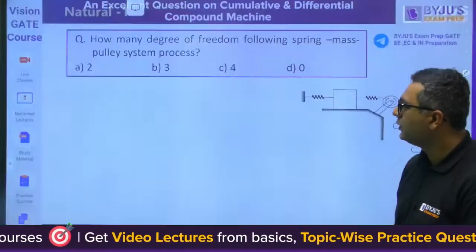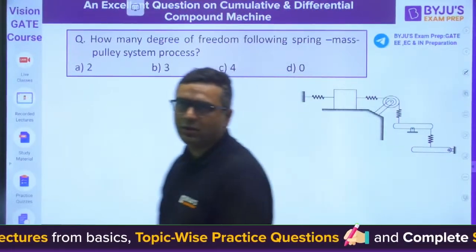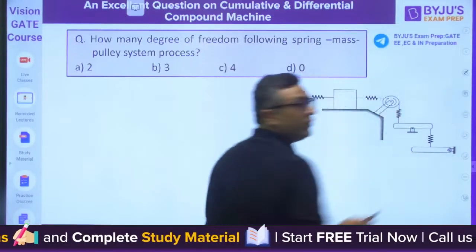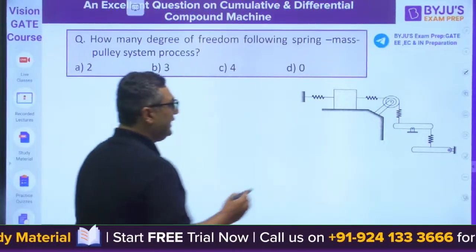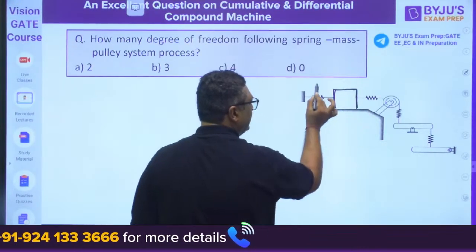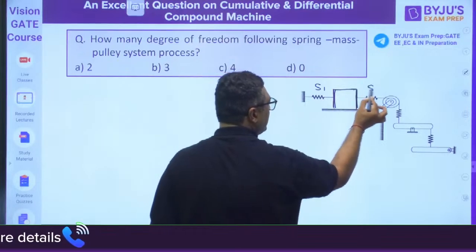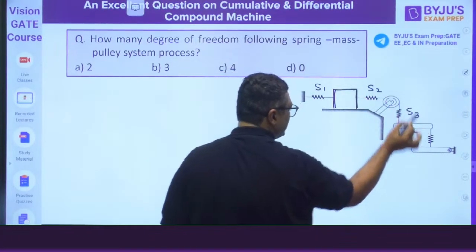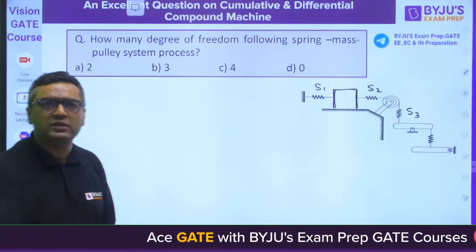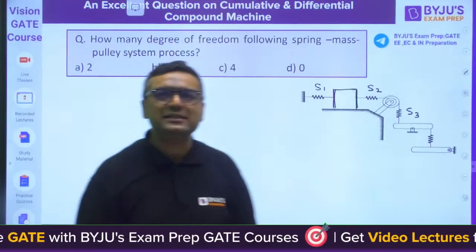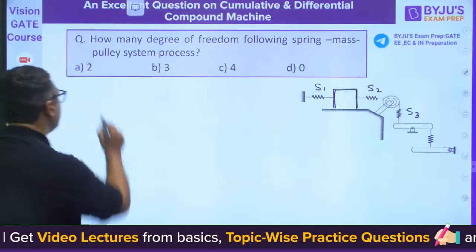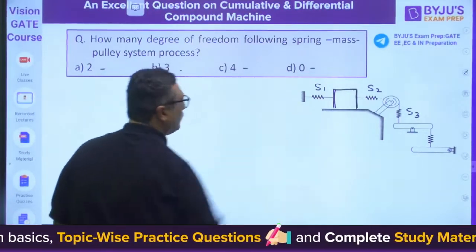Let's move further. This is the very first question. Tell me the degree of freedom of this system. You can see this is the block. This is a spring of stiffness S1, a spring of stiffness S2, and a spring of stiffness S3. Can you tell me what will be the degree of freedom of this system? Are you able to see the system? Options are 2, 3, 4 and 0.